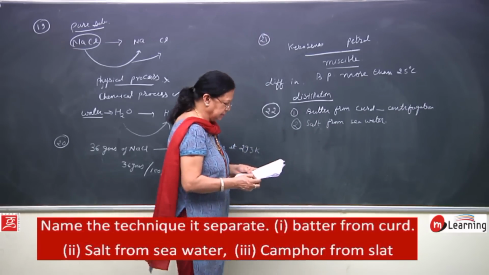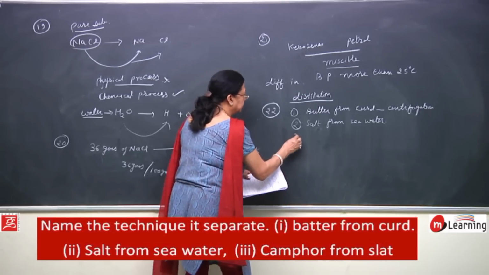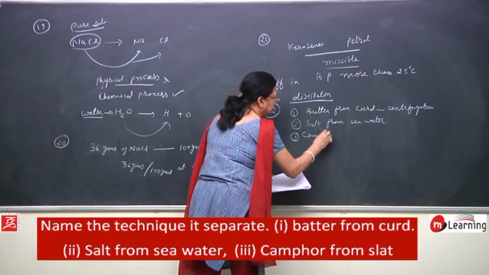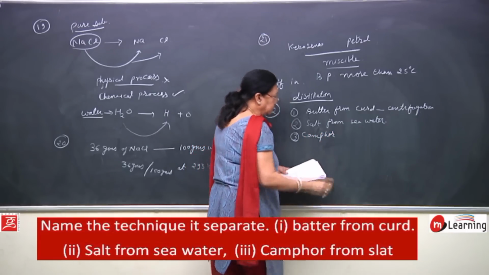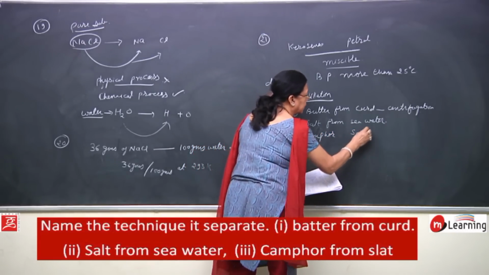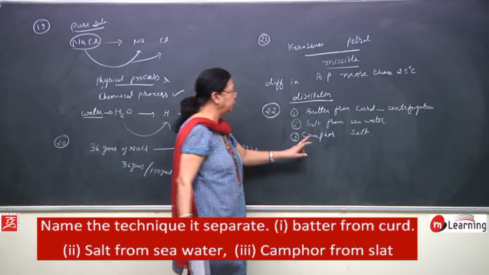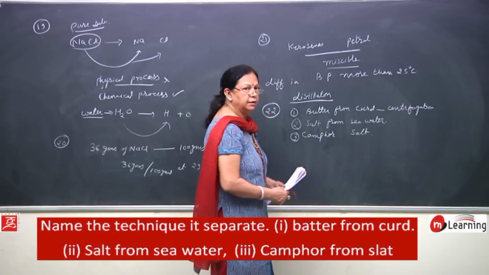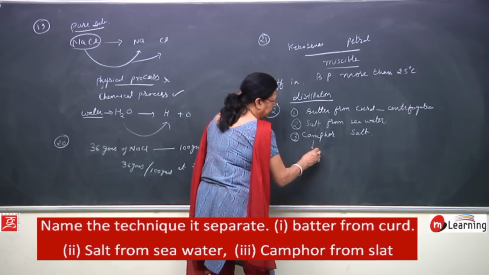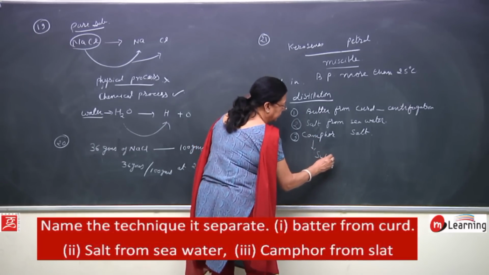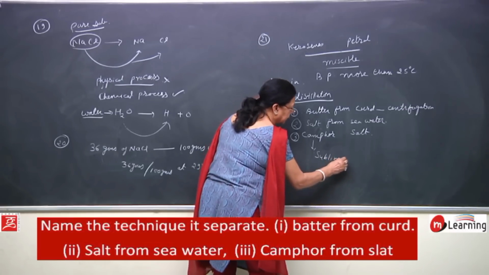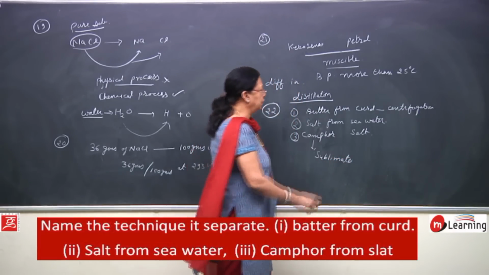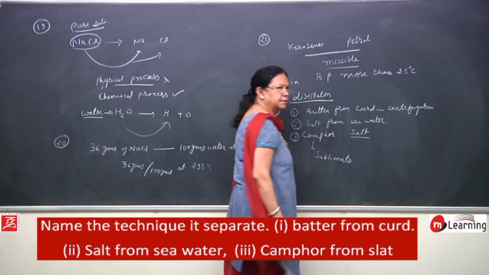Then next is camphor from salt. How can you separate a mixture of camphor and salt? Camphor is a sublimate substance. Salt is not a sublimate.